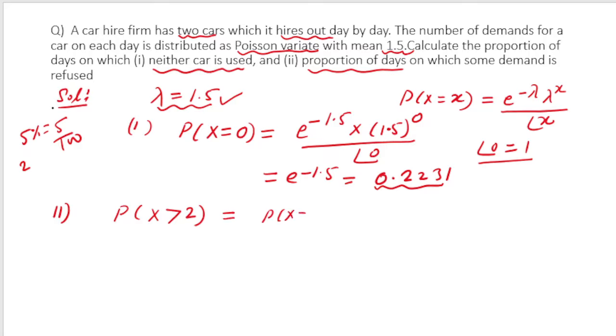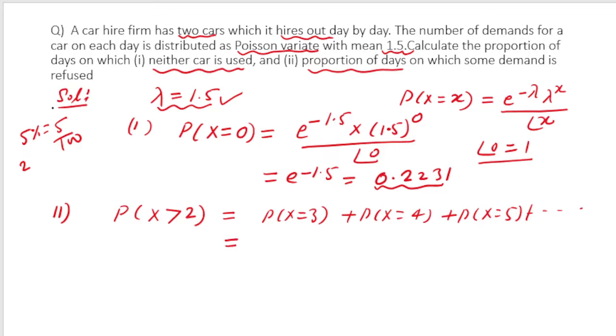It may be probability for x equal to 3 plus probability for x equal to 4 plus probability for x equal to 5, and so on, up to infinity. Theoretically it is possible that the demand may be for an indefinitely large number of cars. So calculating all these probabilities is going to be very difficult.